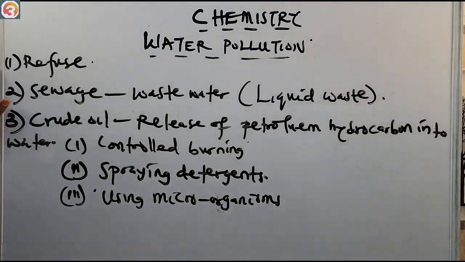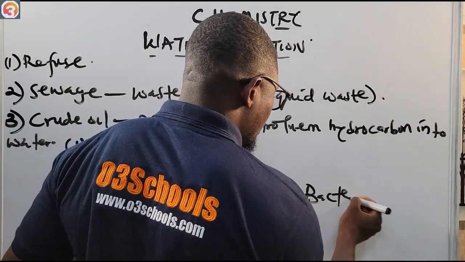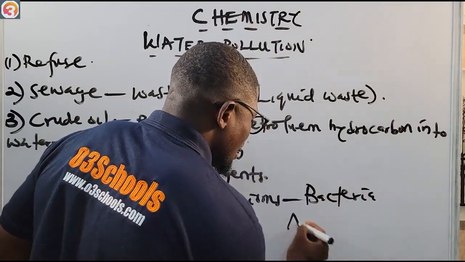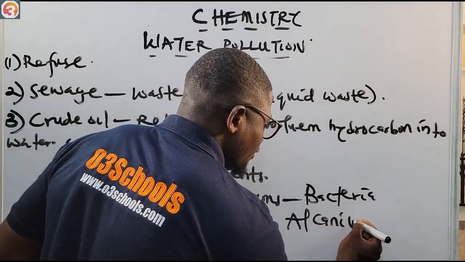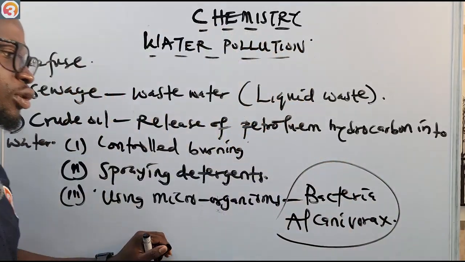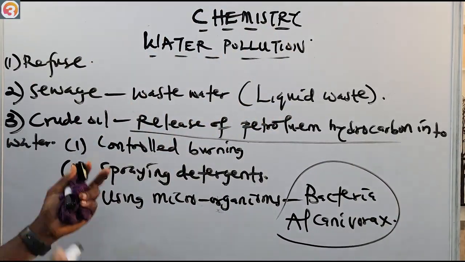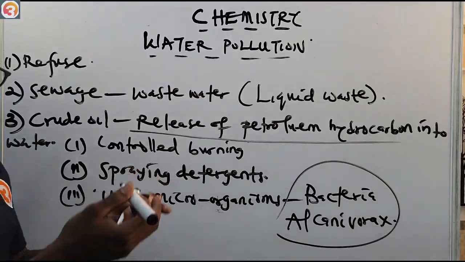An example of such a microorganism is the bacteria Alcanivorax. When we use bacteria to control the release of petroleum hydrocarbon, or oil spillage, we call that process